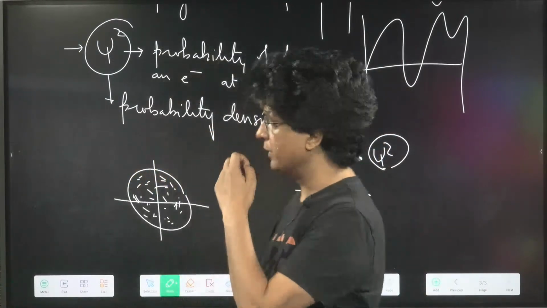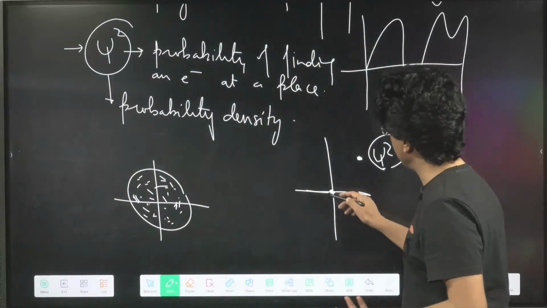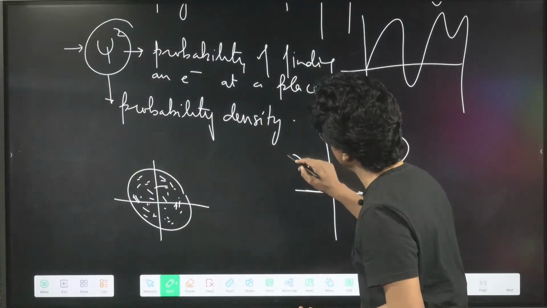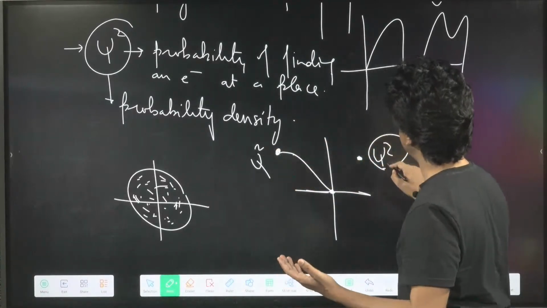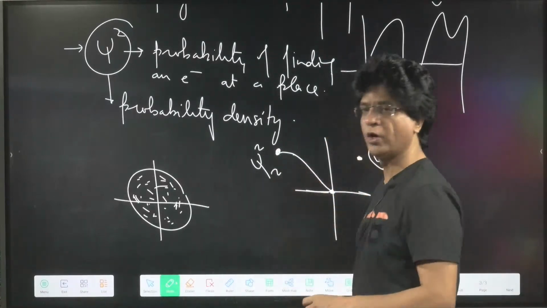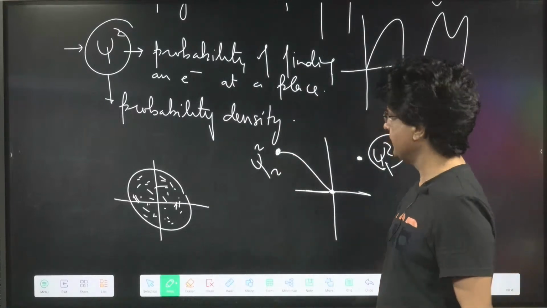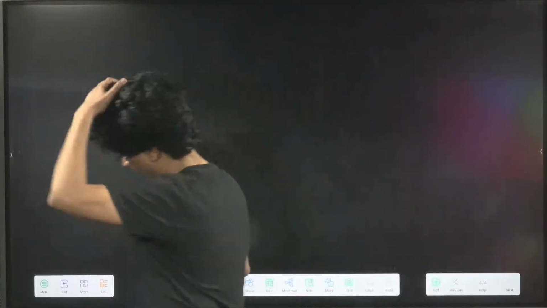Very good. So similarly, if I have to find out the probability of finding an electron at maybe this space, again this will be given by a different psi square. If this is psi 1 whole square, this will be psi 2 whole square. Okay, getting it? Okay, let's move ahead.